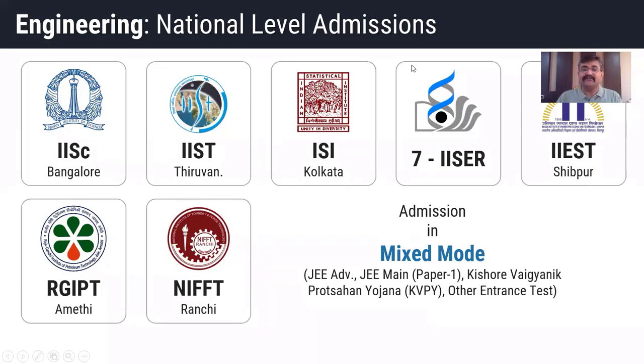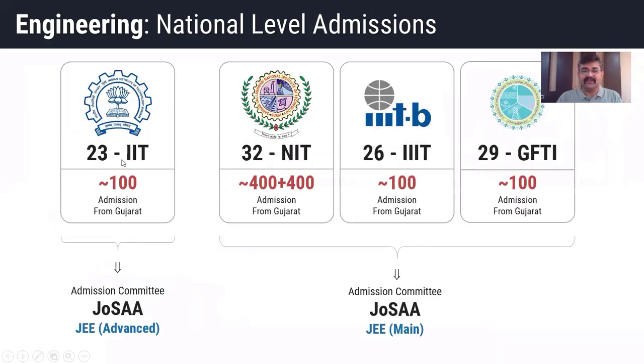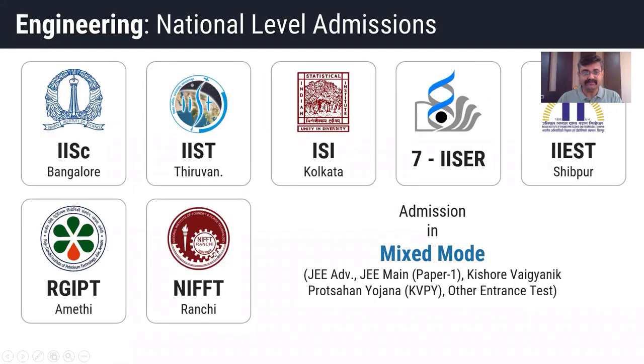For these institutes, JOSAA is not doing anything. You have to apply to them separately, that means you have to go to the college's website and apply. But for these 23 IITs, 32 NITs, 26 IIITs, and 29 GFTIs, JOSAA carries out the complete admission process.